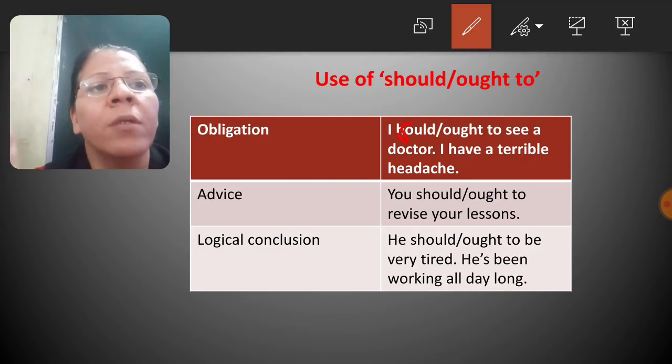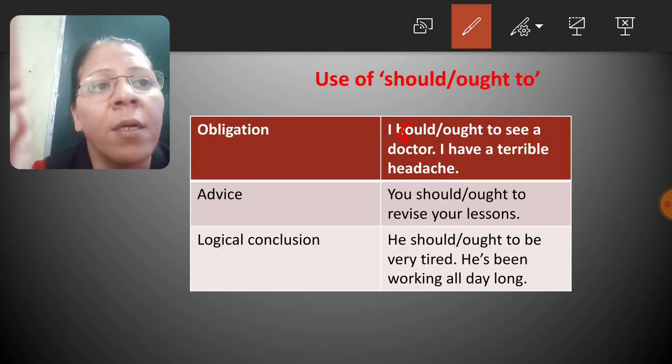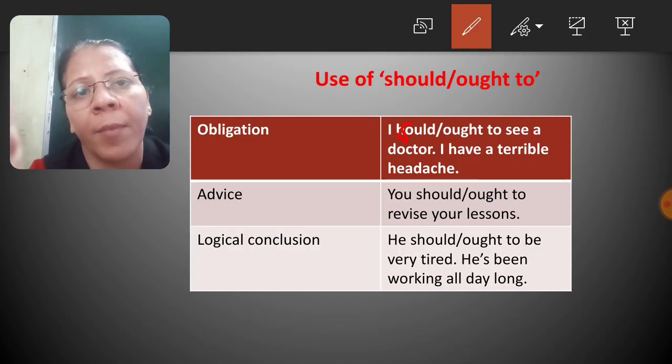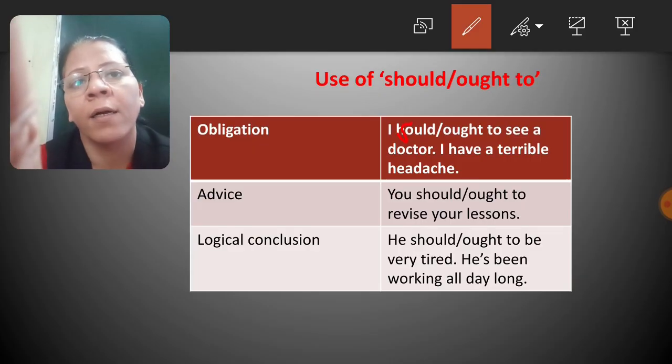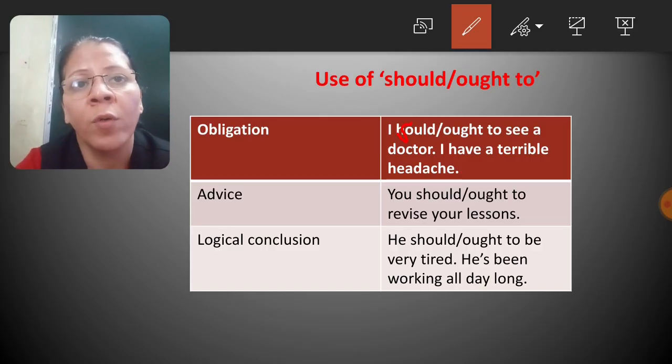I have a terrible headache. Now as I have a terrible headache, I am not feeling well. So it is compulsory or obligatory for me to visit the doctor. So to express obligation we use should or ought to.